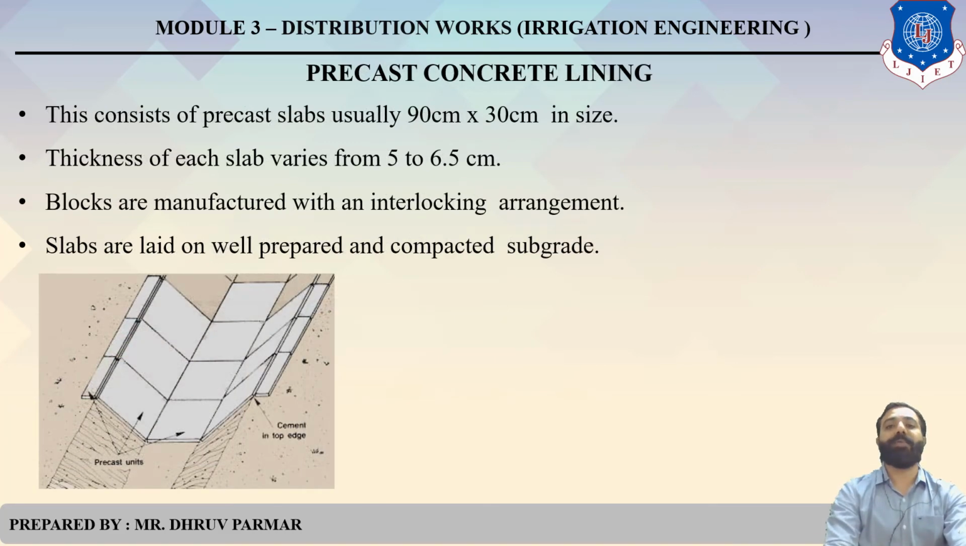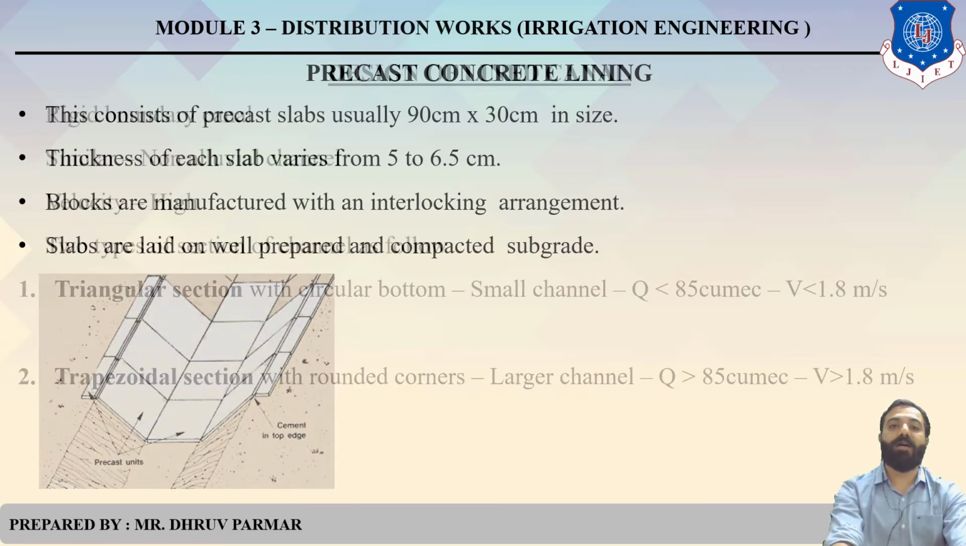Then precast. You know the meaning of precast. So the slab is usually 90 centimeter by 30 centimeter. So that slab is directly placed in the canal. Thickness is 5 to 6.5 centimeter, and blocks are manufactured with an interlocking arrangement. Then this is a precast concrete lining.